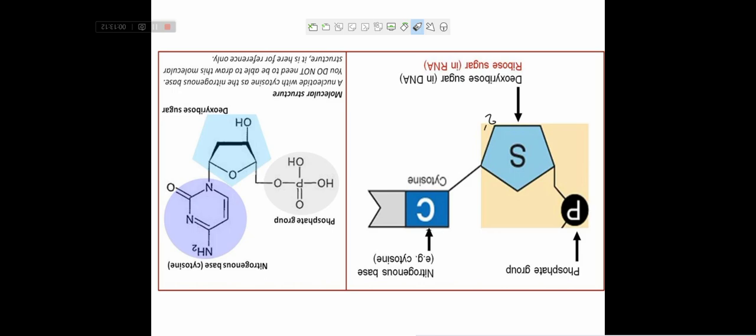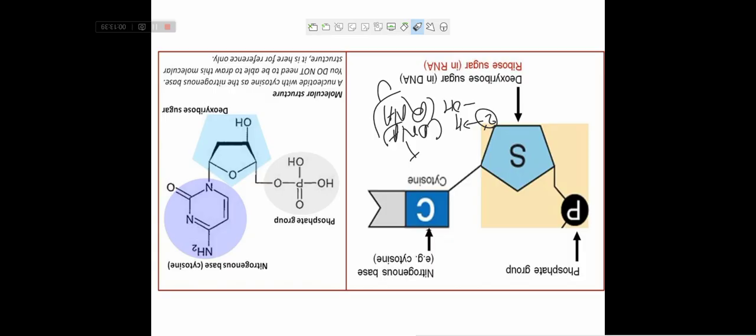In DNA, it has only an H group, a hydrogen atom. Whereas in RNA, there is an OH group. Only and only here. And another difference is in the nitrogenous base: DNA has thymine and RNA has uracil.